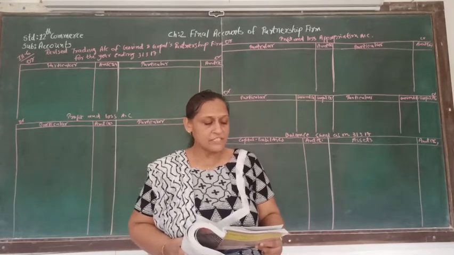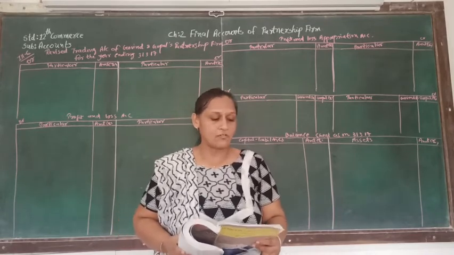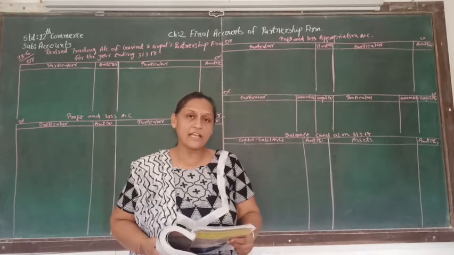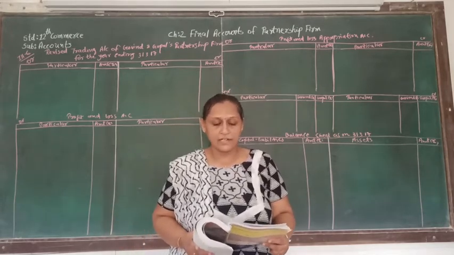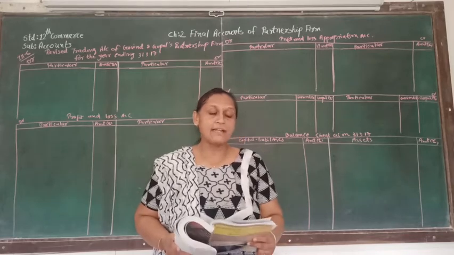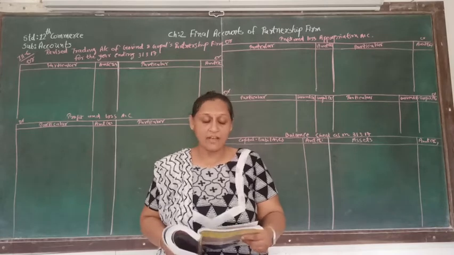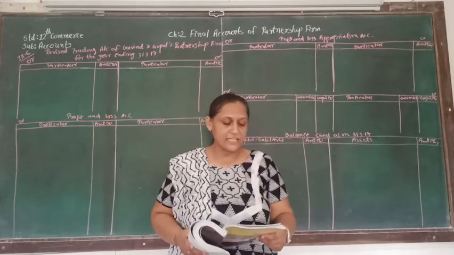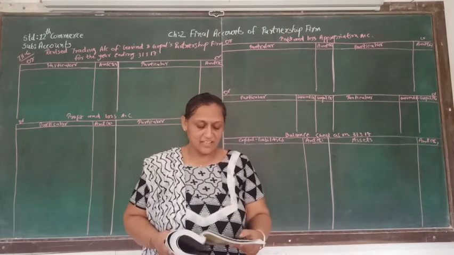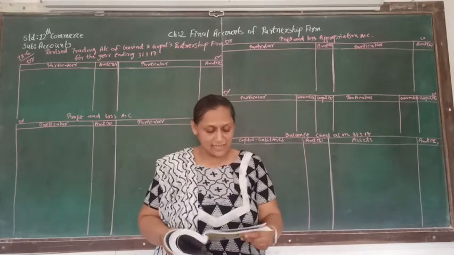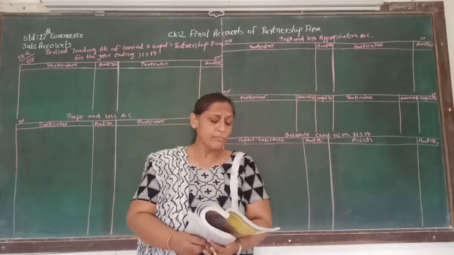There are several mistakes in trading account and profit and loss account prepared by unexperienced accountant. Here they are asking us to prepare revised annual account from the given trading account and profit and loss account, and list of the asset are also given to us and liability also. Here in the trading account we can see that there are many mistakes that we are going to rectify. Again assets are given, liability are given, and adjustment is also given to us. So let's start preparing trading account.